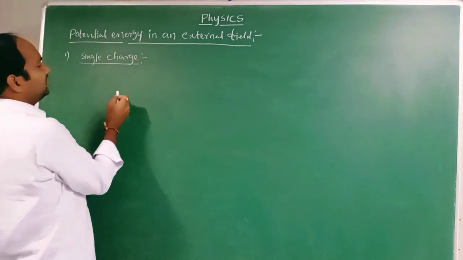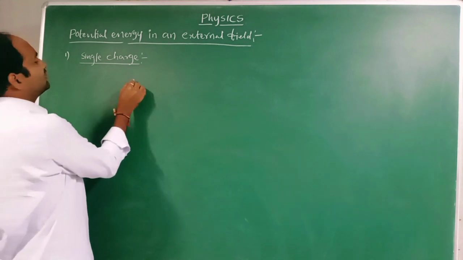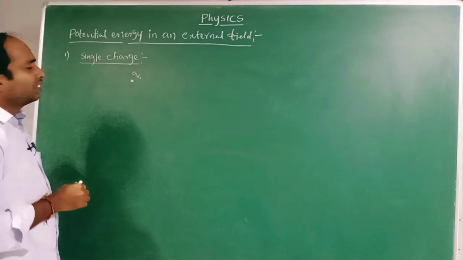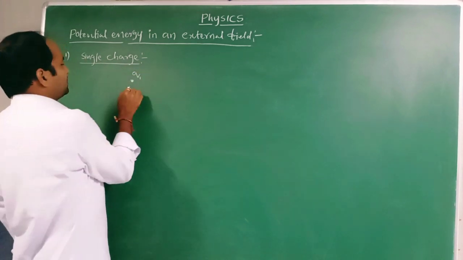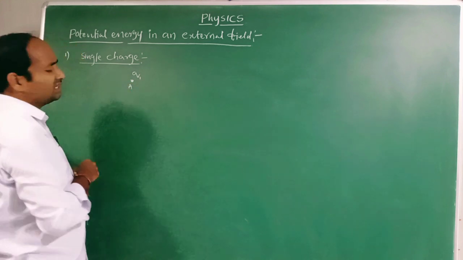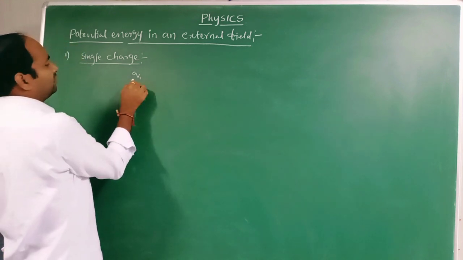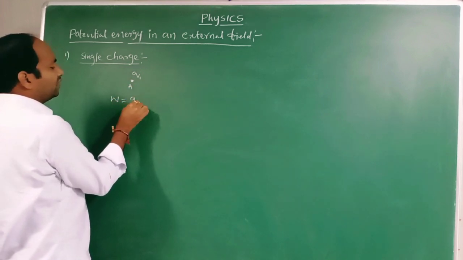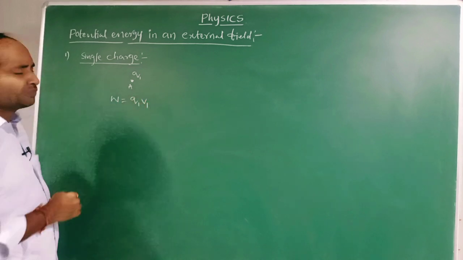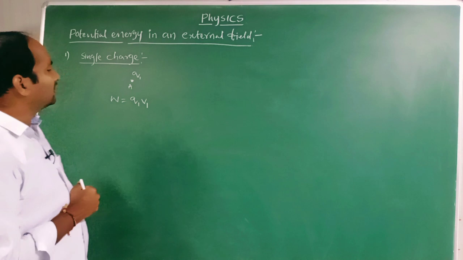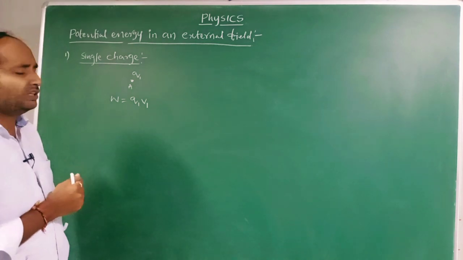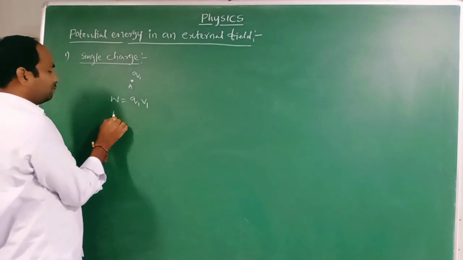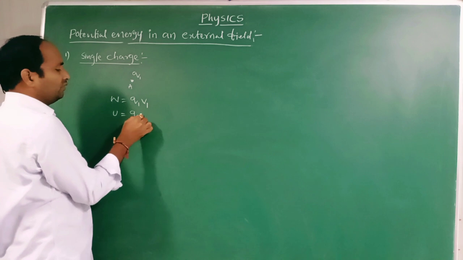Okay. In such conditions, whenever we are placing a charge q1, for example, let us take charge q1 kept at any point A in free space. Now in this case, a certain amount of work has to be done. Let V1 be the potential at that point. So W is equal to Q1 V1. Q1 is the charge kept at the point A, its potential is V1, and the work done is Q1 V1. Here the potential energy U is equal to Q1 V1.